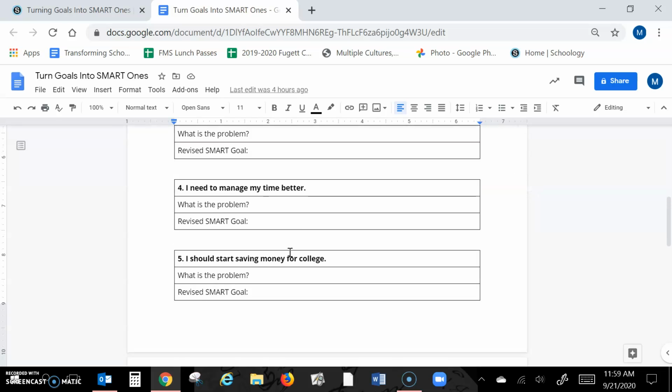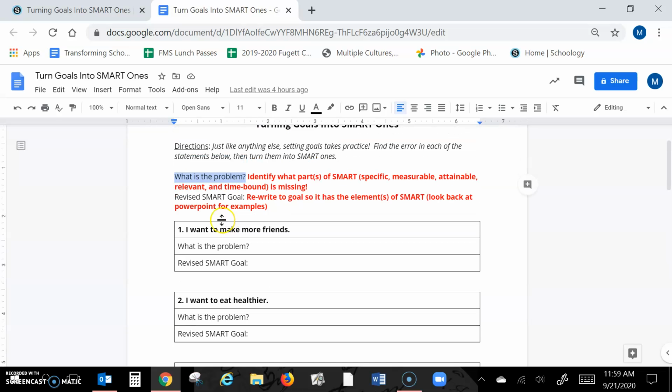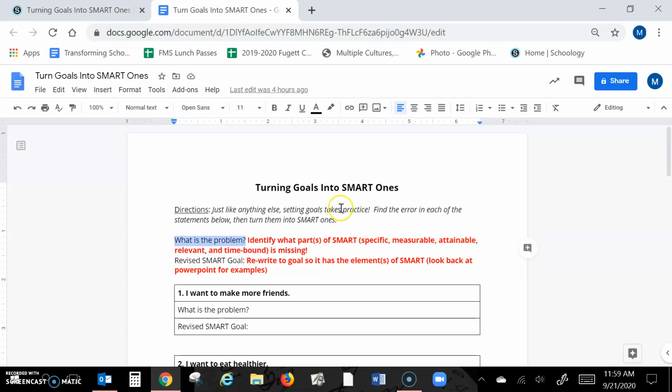So you're doing that for all 5 of these. Make sure you fill out both what is the problem, identifying what part of SMART is missing, and also revising it, so actually restating the statement to now include at least one, if not all, of the components of SMART. So that is your work for this week.